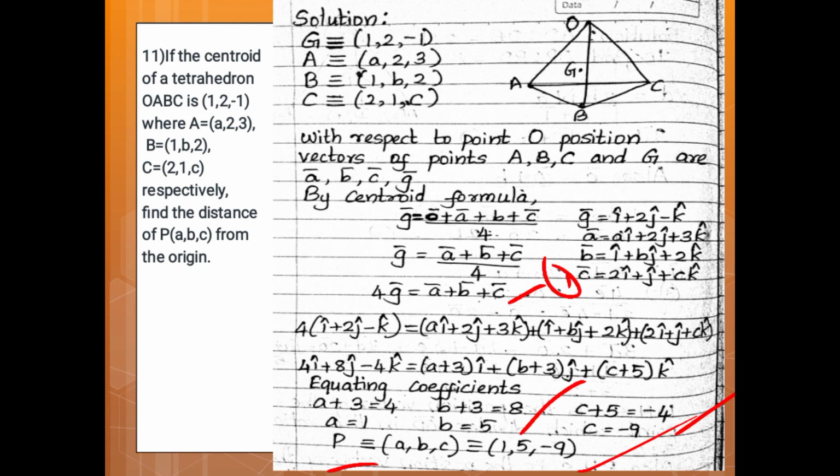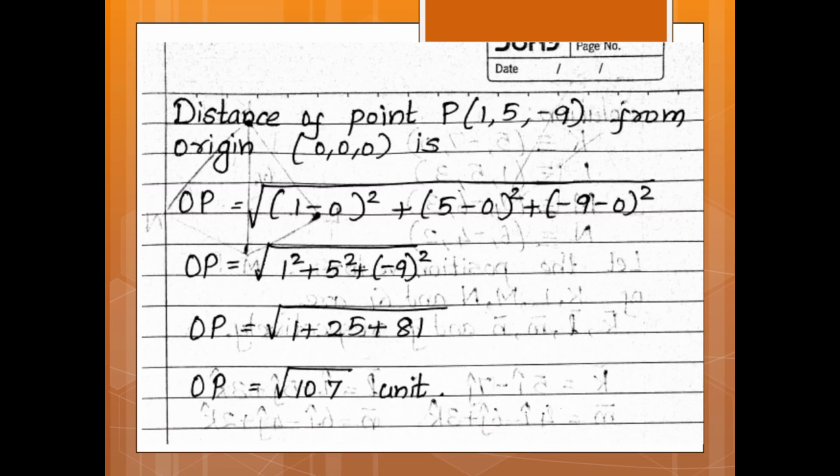Now we got the point P, but we have to find the distance from the origin. So the distance of point P (1, 5, -9) from the origin (0, 0, 0) is OP, by the distance formula, equal to the square root of (1 minus 0) whole square plus (5 minus 0) whole square plus (minus 9 minus 0) whole square.